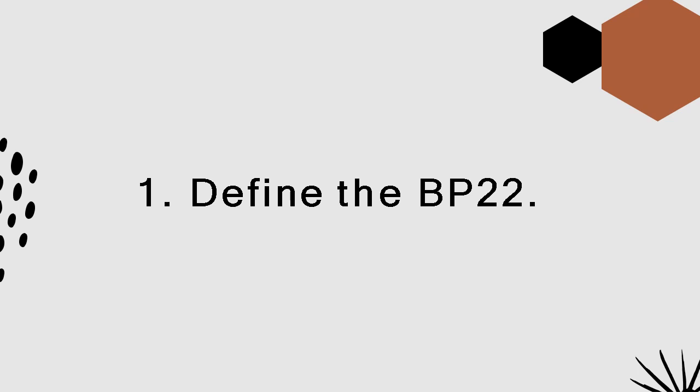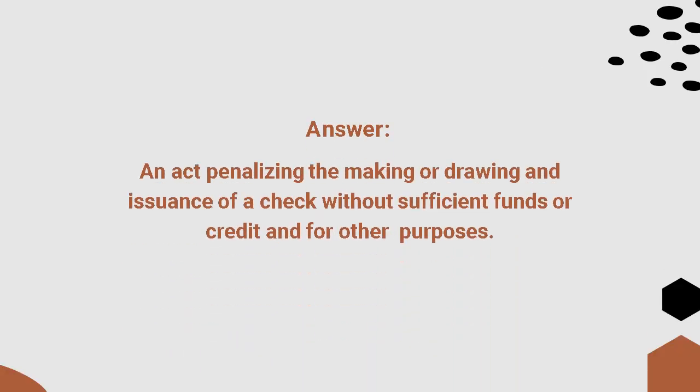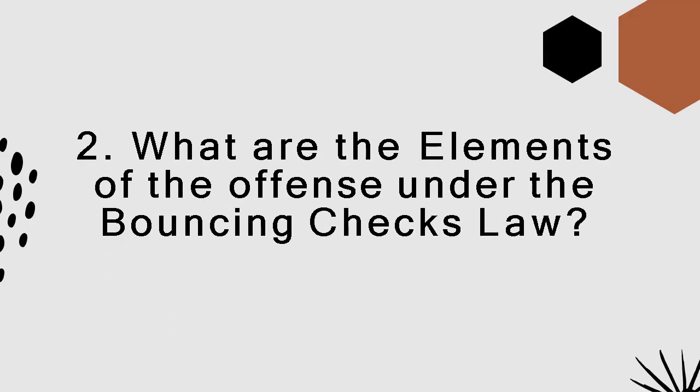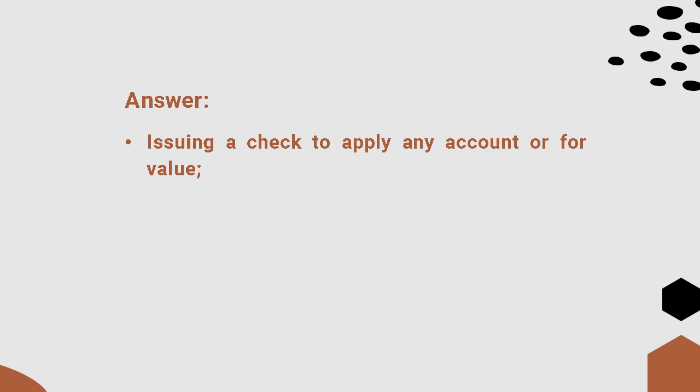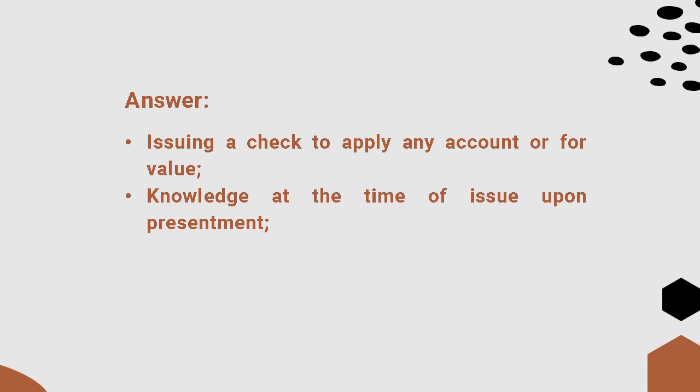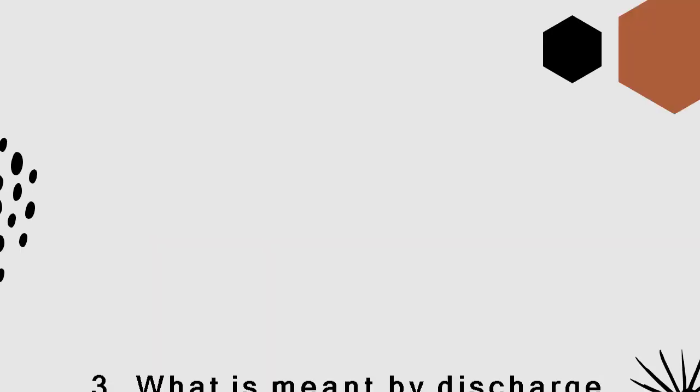Question number 1. Define BP22. The answer: BP22 is an act penalizing the making or drawing and issuance of a check without sufficient funds or credit and for other purposes. Question number 2. What are the elements of the offense under the Bouncing Checks Law? Answer: 1, issuing a check to apply to any account or for value; 2, knowledge at the time of the issue upon presentment; and 3, dishonor for insufficiency of funds.